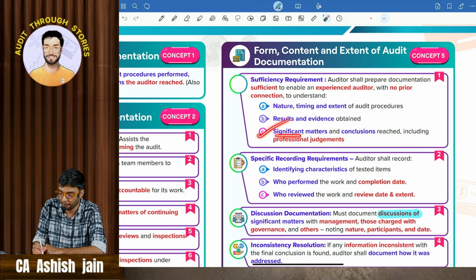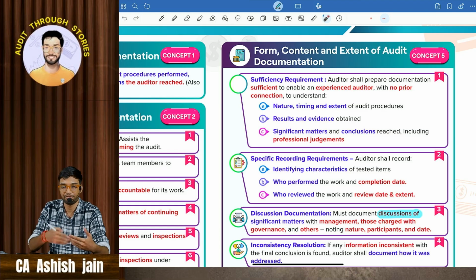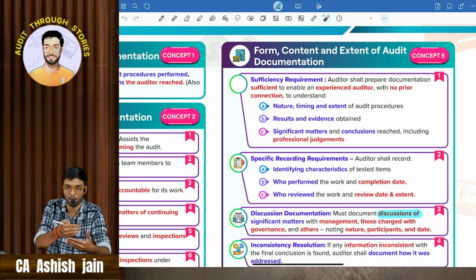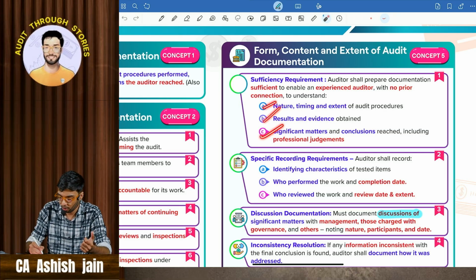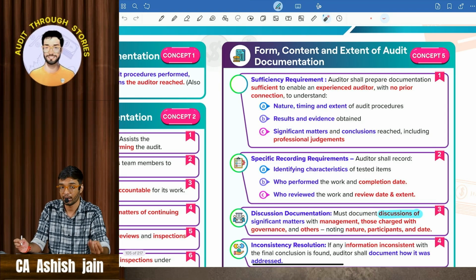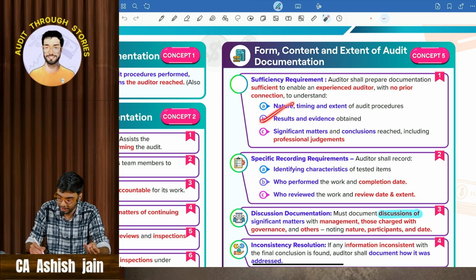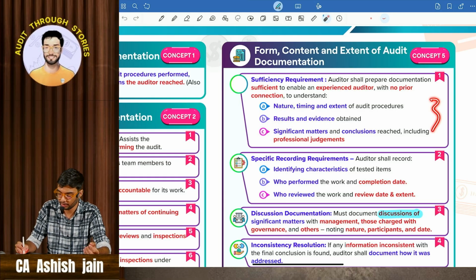Then comes significant matter, any significant matter. Like any significant risk was there, or this particular company is going to go for listing in the stock market. So this is a very significant matter, that also you need to document. Okay, so these are all the 3 points. One is the nature, time and extent of audit procedure. Another one is result and evidence obtained, significant matter and conclusion.